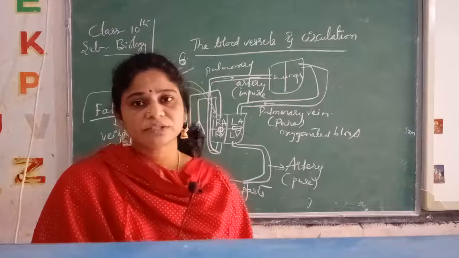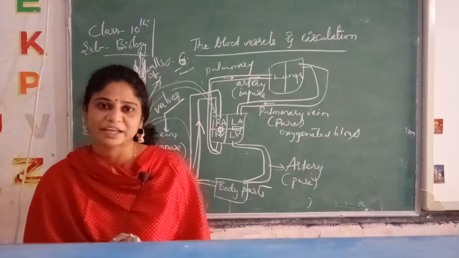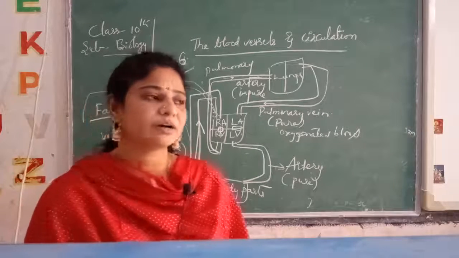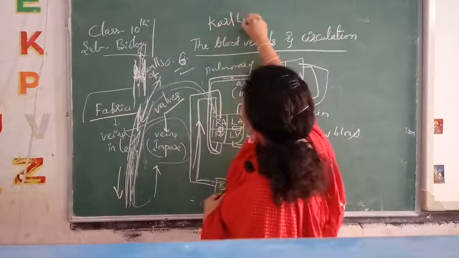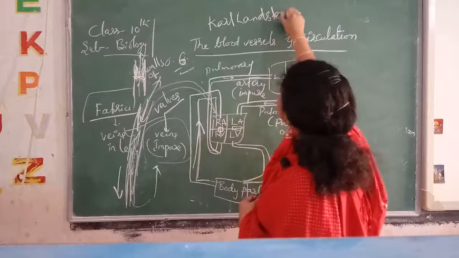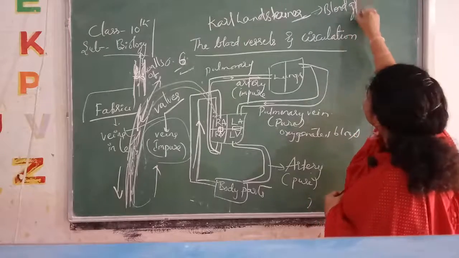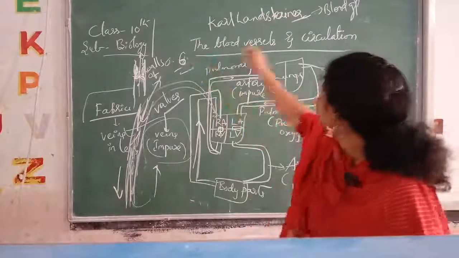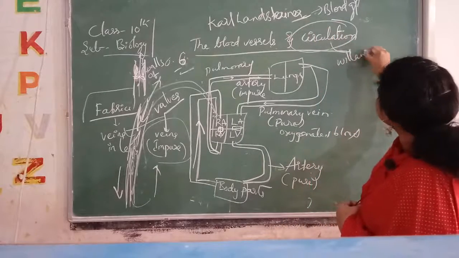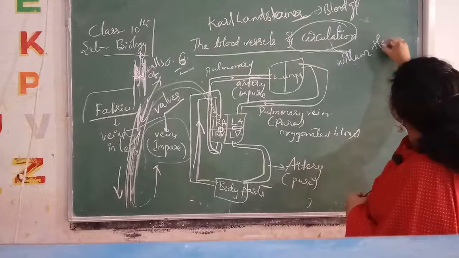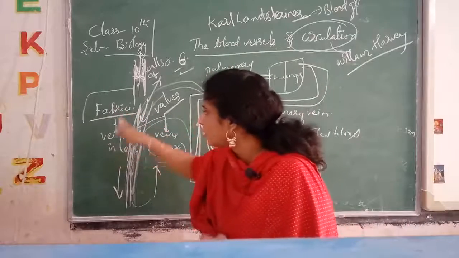Generally we say that blood circulation was found by William Harvey. Who discovered the blood groups? Karl Landsteiner. He is the one for blood groups. Circulation of blood was given by William Harvey. But valves in the legs were found by Fabrici.